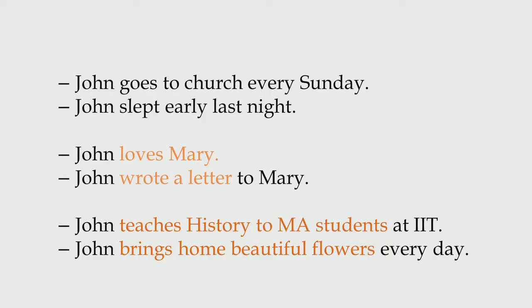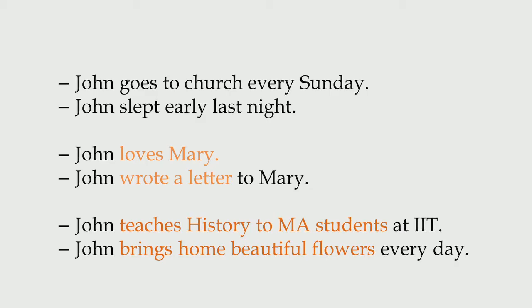And then we have the third set of sentences, like John teaches history to MA students at IIT, and John brings home beautiful flowers every day. Here is what we need to understand with the examples of these sentences. The first two sentences have intransitive verbs. That is, these two verbs do not need objects. Therefore, we do not have any object in these two sentences.